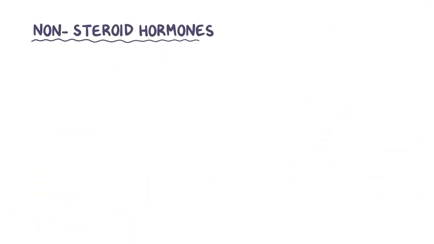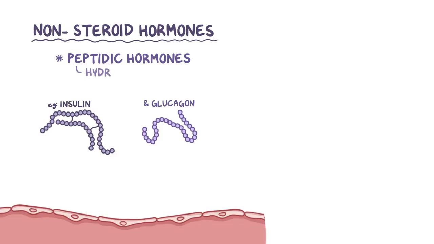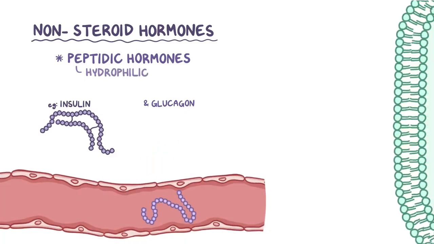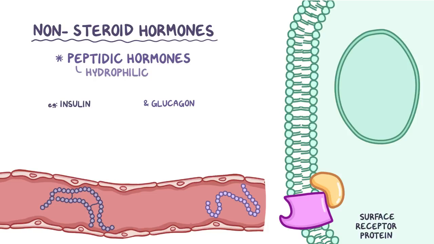Non-steroid hormones, on the other hand, are either peptides or proteins, so chains of amino acids, or they can derive from a single amino acid. Peptidic hormones, like insulin and glucagon, are hydrophilic, meaning they love coursing through our blood. When they reach the cell membrane of a target cell, though, they can't pass through the phospholipid bilayer. Instead, they bind to cell surface receptor proteins.